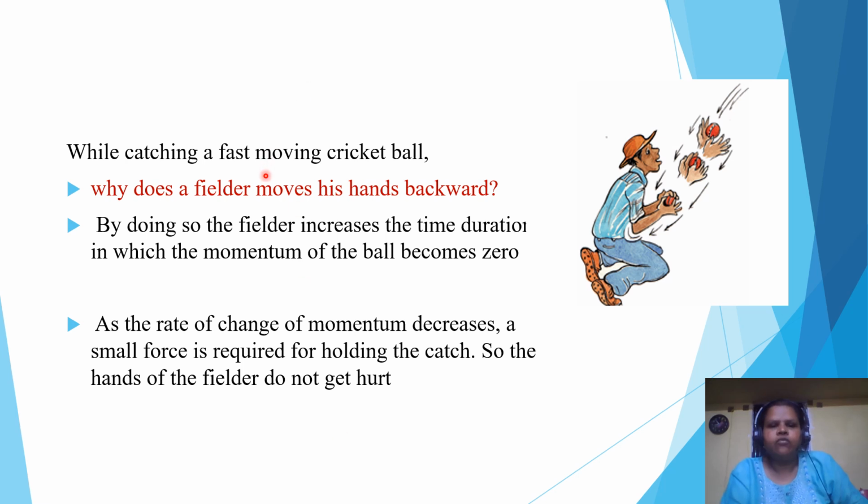While catching a fast moving cricket ball, why does the fielder move his hands backward? By doing so, the fielder increases the time duration in which the momentum of the ball becomes zero. As the rate of change of momentum decreases, a small force is required for holding the catch, so the hands of the fielder do not get hurt.